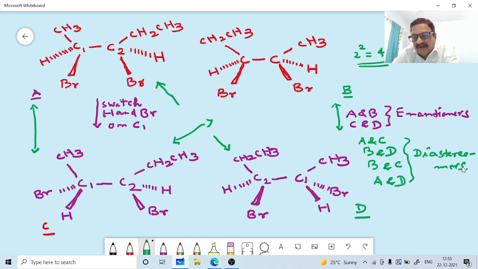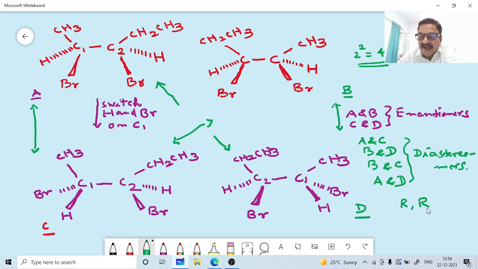Now, say a compound with two stereogenic centers has RR configuration.